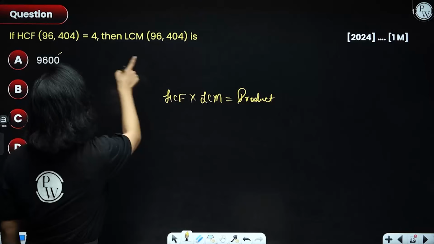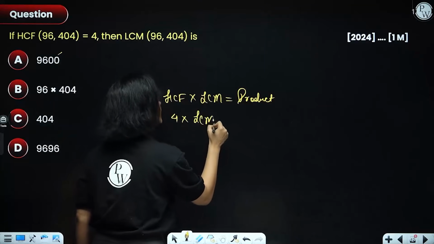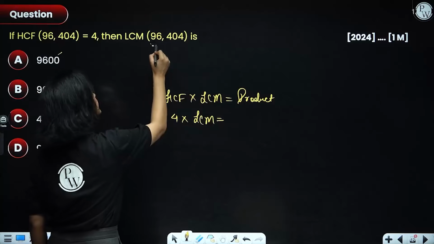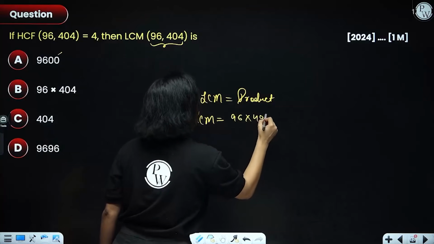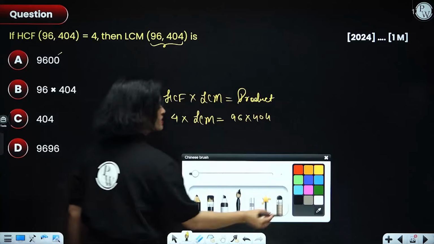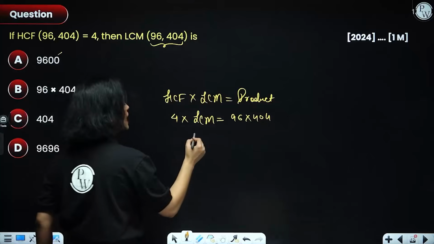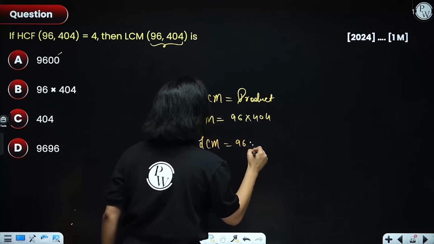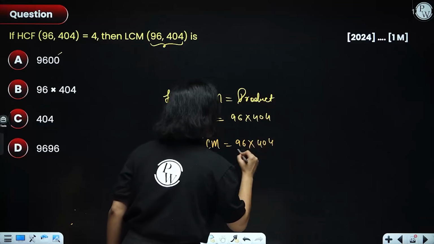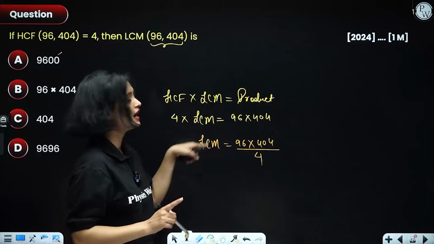Now here HCF is given as 4. We do not know LCM. Product of numbers can easily be found by multiplying 96 and 404. Now please don't be silly, everyone, and just start doing the multiplication here. No. Please be smart and always leave your multiplication for the very end, okay? So 96 into 404 divided by 4. This would be LCM.